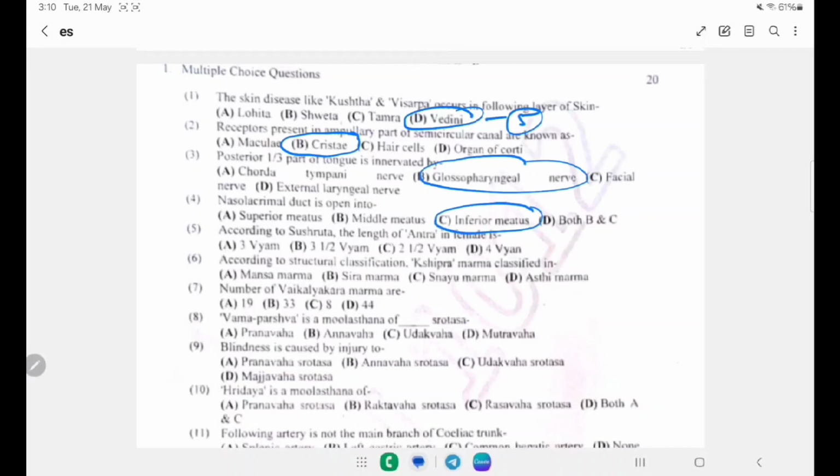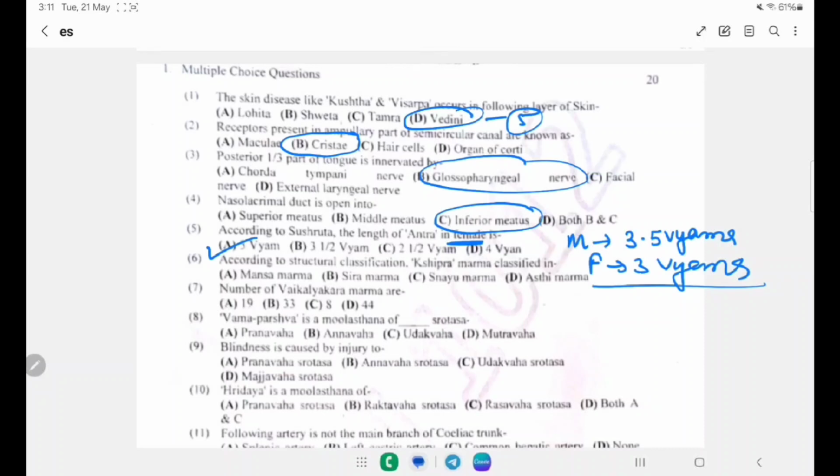According to Sushruta, the length of the antra, in male this is 3.5 vyama and in female it is 3 vyama. So male have 1.5 vyama more intestinal length as compared to female. But if asked about female, the right answer will be 3 vyama.